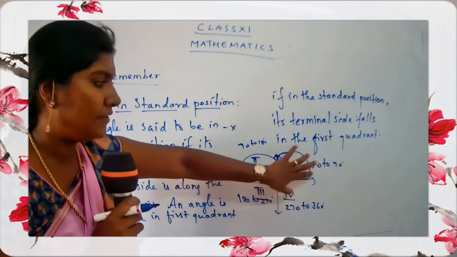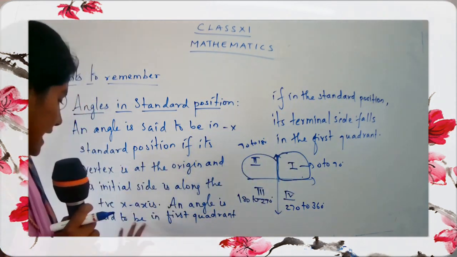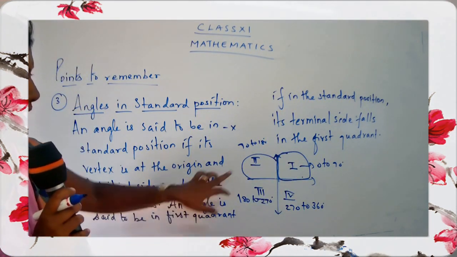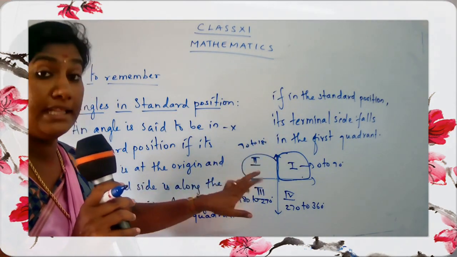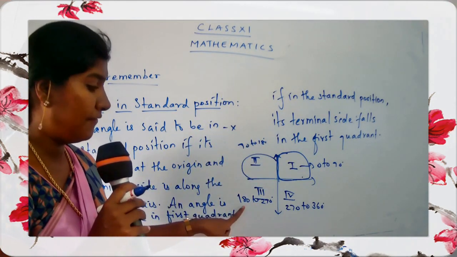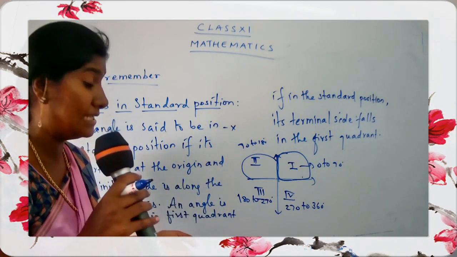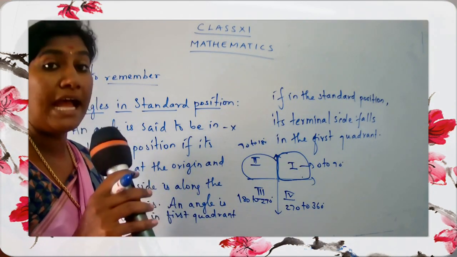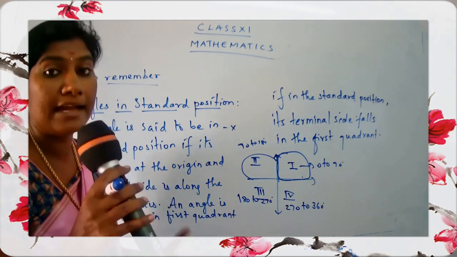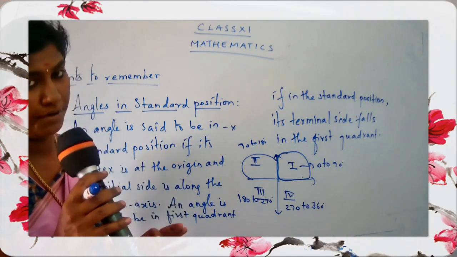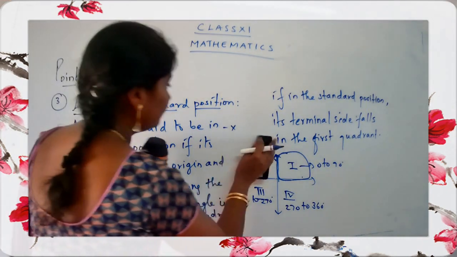If you have the angle between 0 to 90, you have to say it is the angle in the first quadrant. If you have the angle between 90 to 180, you have to say it is lying in the second quadrant. If you have the angle between 180 to 270, you have to say that it lies in the third quadrant. If the angle is between 270 to 360, you have to say the angle lies in the fourth quadrant. Are you clear, children? Okay. Let us complete the point.